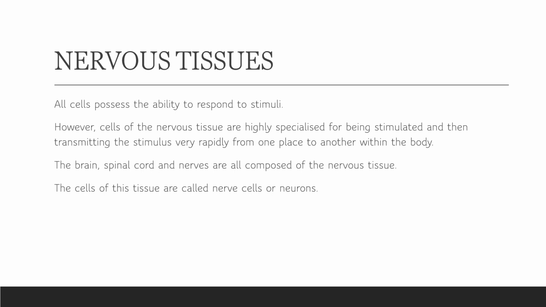So the nervous system is classified on the basis of location, and their work also differs. The cells of this tissue are called nerve cells or neurons. We are going to study a small introduction of nervous tissue and the type of cell or structure of that neuron in this class.